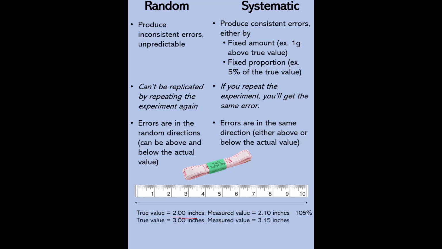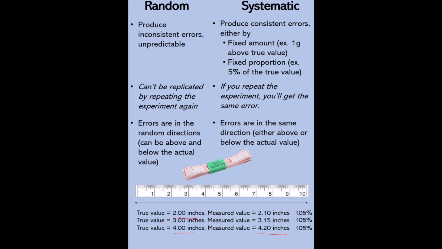Then on your second measurement, the actual length is 3 inches, but the measurement you get from this one is 3.15 inches. That's again 105%. Then another measurement, you are measuring a 4 inch object, and the measurement is 4.20 inches. That is again 5% above the true value.